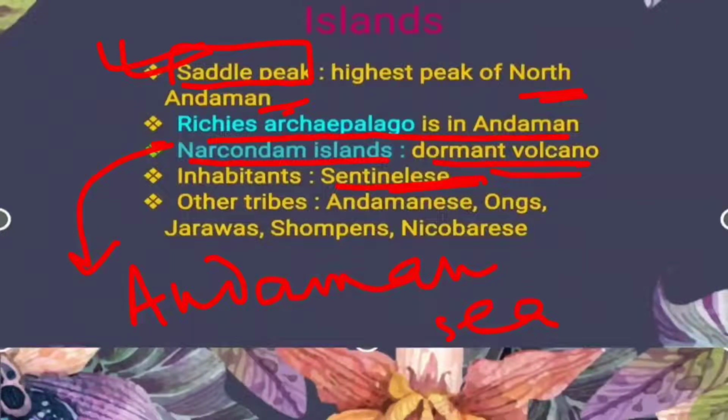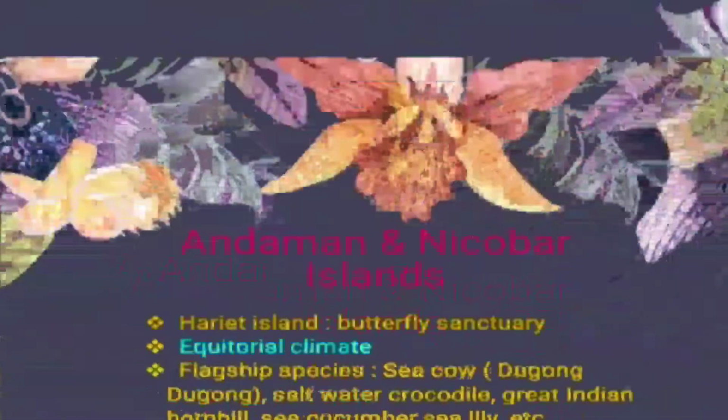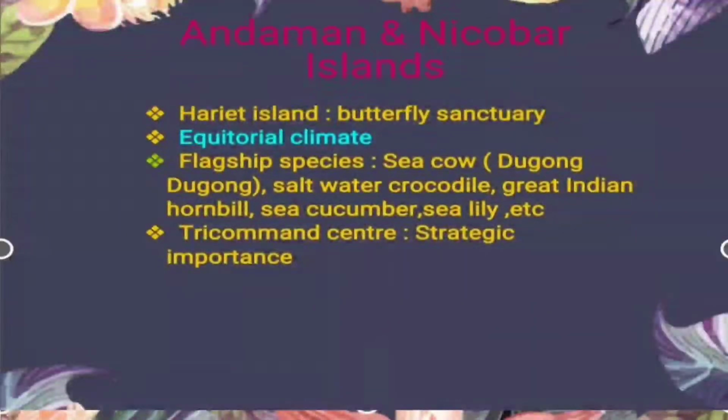Andaman and Nicobar Islands. In the Andaman and Nicobar Islands, the primitive inhabitants were the Sentinelese, and the other tribes that used to live and still are living on these islands include the Andamanese, Ongs, Jarawas, Shompen and Nicobarese. Moving forward, the Andaman and Nicobar Islands have an island called Harriet Island, which is famous for its butterfly sanctuary.